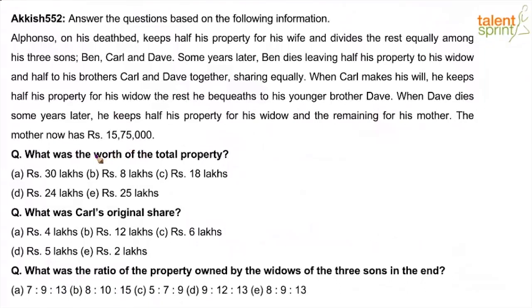So based on this data, there are 3 questions here. What was the worth of the total property? What was Carl's original share? And what was the ratio of all the property owned by the widows of the 3 sons in the end? So let's do the distribution.